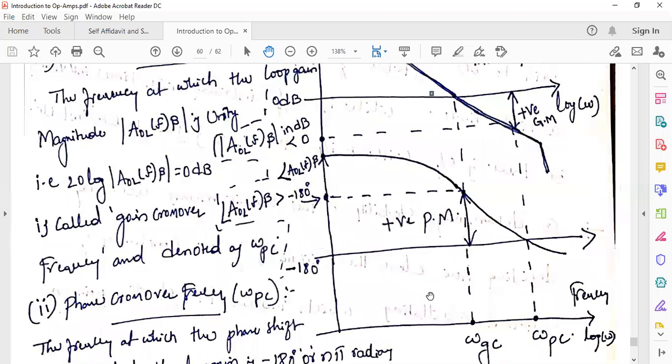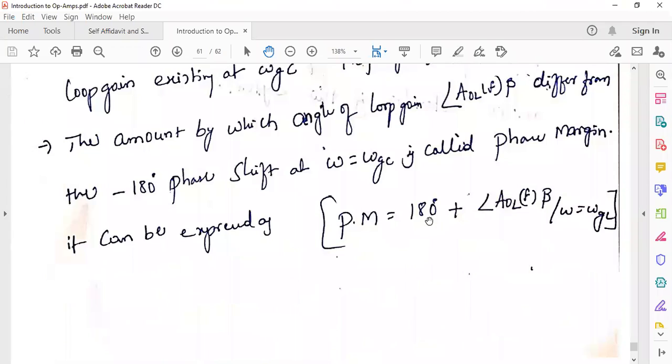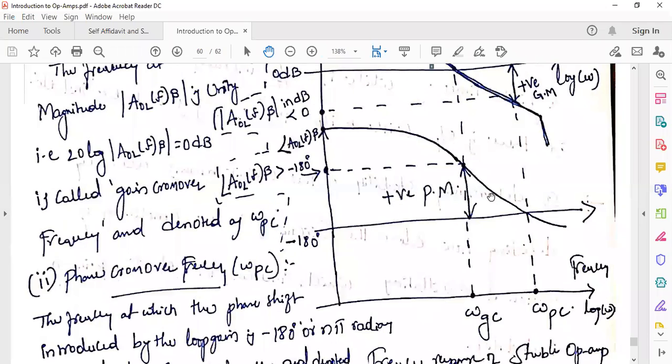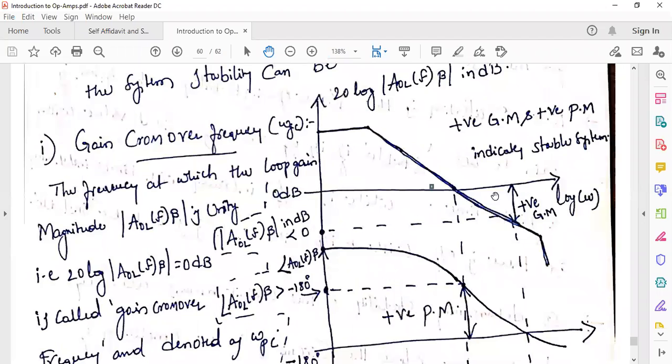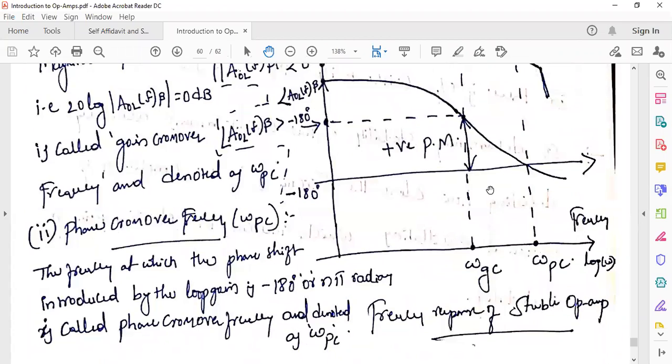But here I am representing positive phase margin, right? Above the minus 180 degrees line, that means minus 170, minus 160, minus 150, minus 120. If you substitute those values here, 180 minus 170, positive phase margin. 180 minus 150, 30 degrees, positive phase margin. 180 minus 110, 70 degrees, positive phase margin. That means above this minus 180 degrees line, we are getting positive phase margin, and below the 0 dB line, we are getting positive gain margin. So when both are positive, the system is said to be stable.